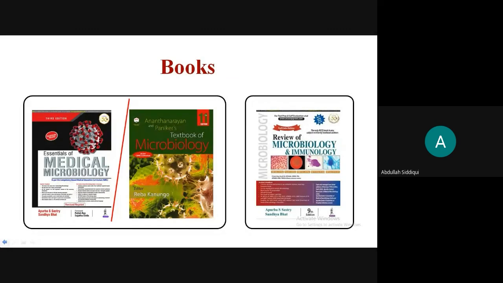Coming to the books, there are 2 main books that are referred, which are Anantanarayan and Shastri. I've read both of them in the start to decide which to choose. I liked Shastri better because it was a more point-wise book, but still having all the information. And it's just a more engaging book to read as compared to Anantanarayan. Both of them are good, but for some tables and some features of laboratory diagnosis, I would advise to read from Shastri only. Just take a look over everything.